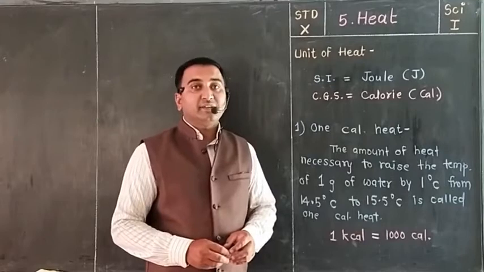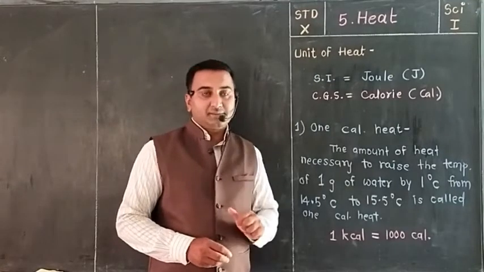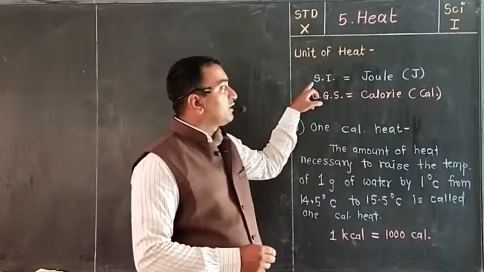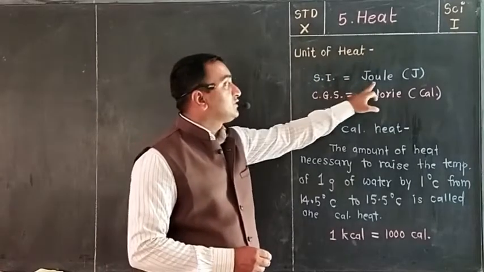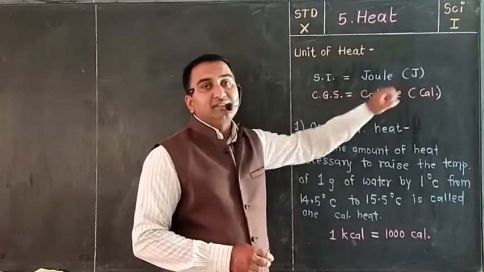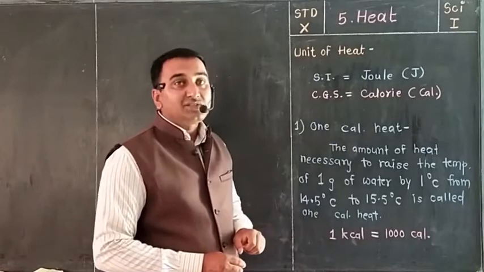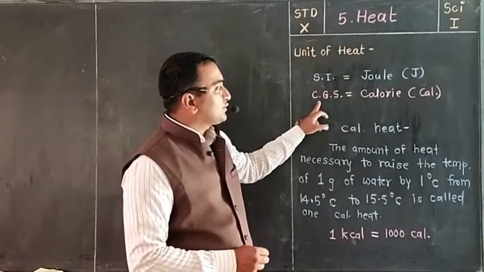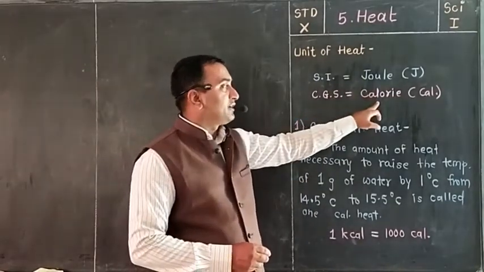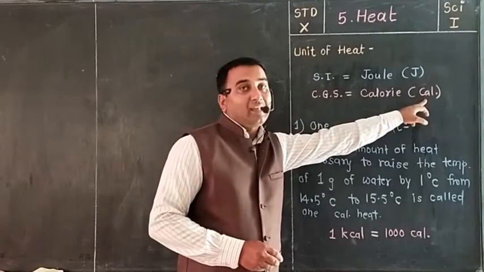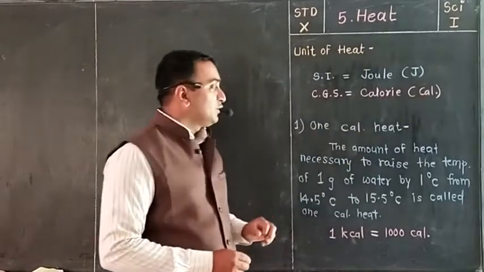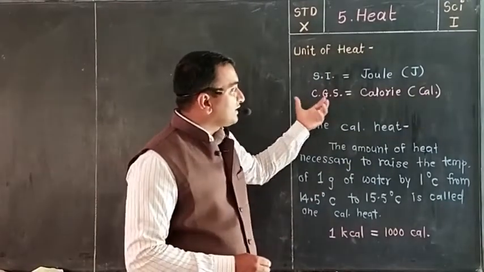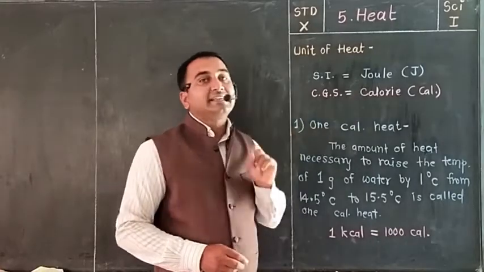What is the unit of heat? There are two units. SI unit of heat is joule. It is denoted by J. And the CGS unit is calorie. It is denoted by cal. So now we are discussing what is meant by 1 calorie heat.